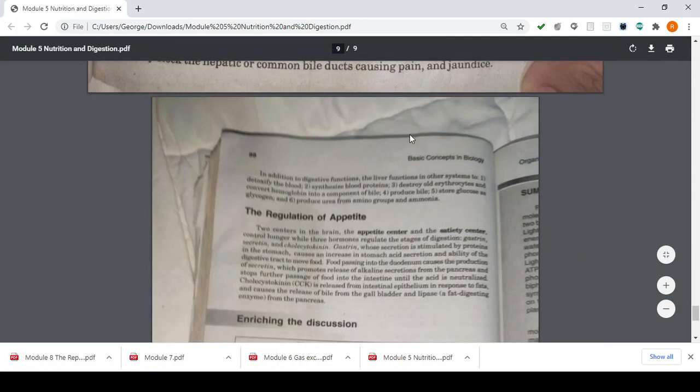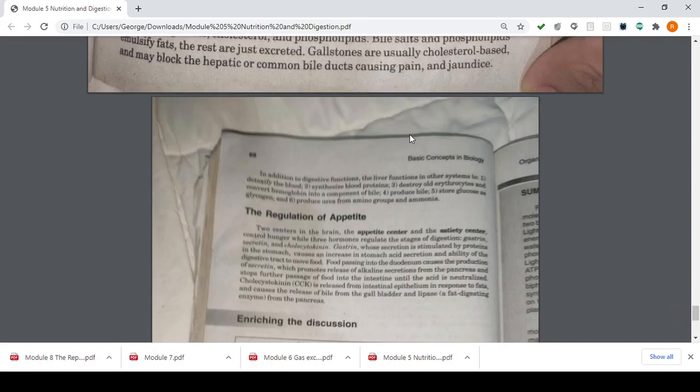So, in addition to our digestive functions, our liver has other functions. Number 1, to detoxify the blood. Number 2, to synthesize blood proteins. Number 3, to destroy old erythrocytes, kids, which are red blood cells, and convert hemoglobin into a component of bile. Number 4, it produces bile. Number 5, it stores glucose and glycogen. And 6, it produces urea from amino groups and ammonia.